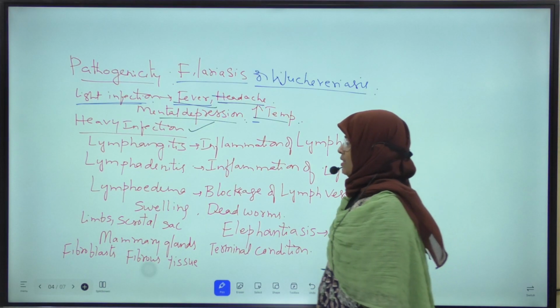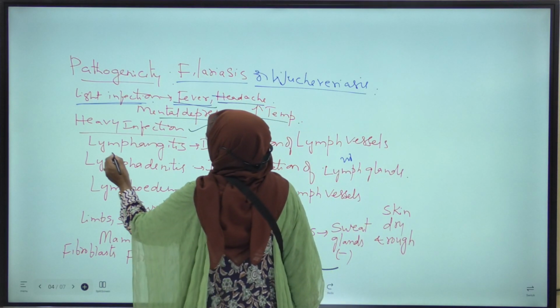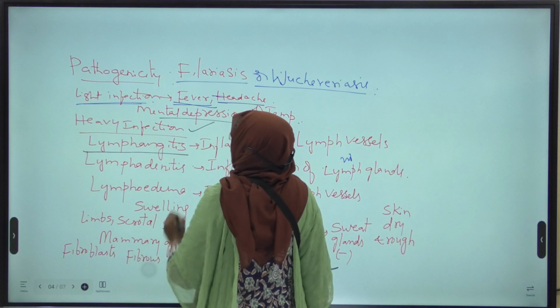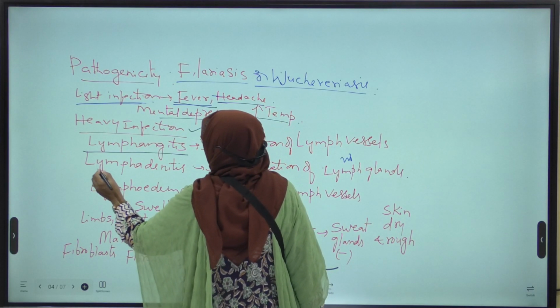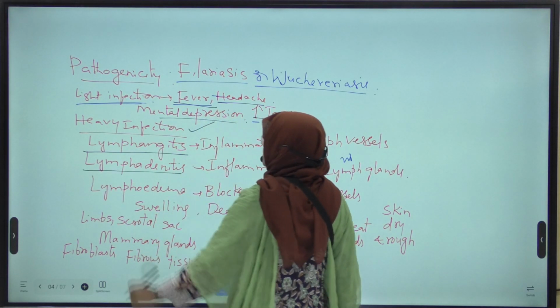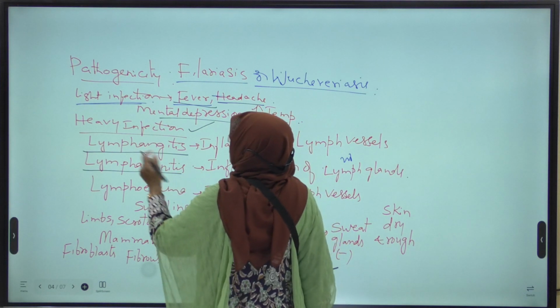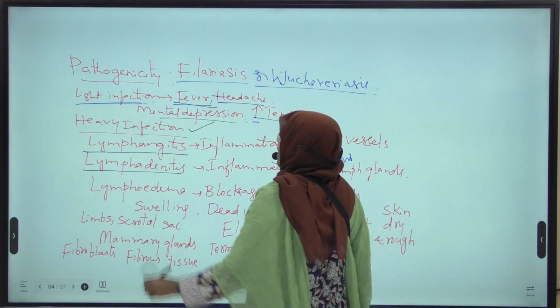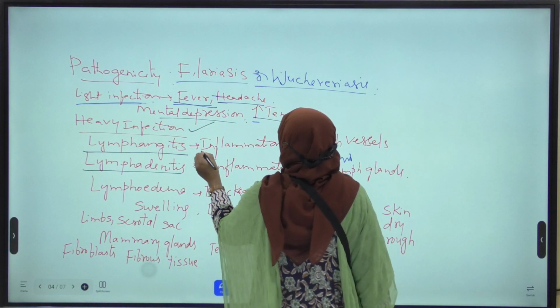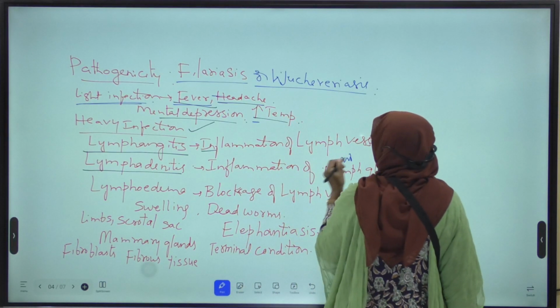First, it causes two diseases, lymphangitis and lymphadenitis. Lymphangitis means inflammation of the lymph vessels.